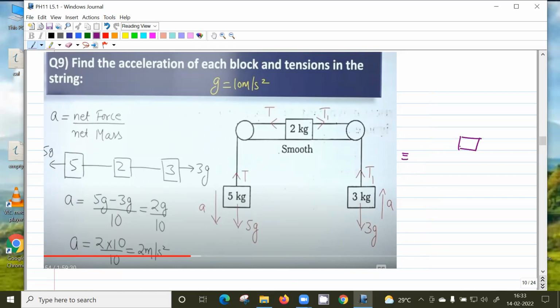So this 2 kg block is there, and then there is a string. Then here we have the 3 kg and then the 5 kg block, and there is a force acting here. So I'm just straightening this whole system. What is this force here? It's the weight of the 3 kg block, right? 3g. And here the force is 5g. So if I consider this whole thing as a system.